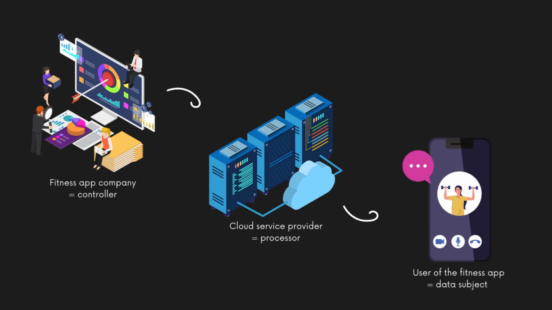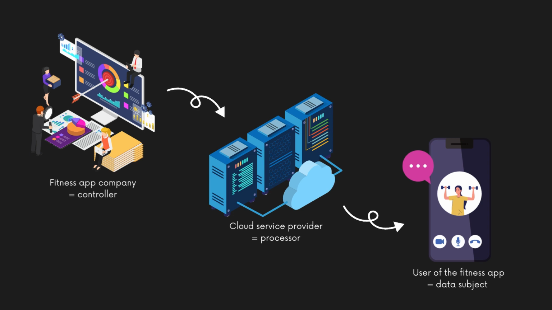To illustrate how these entities are identified in practice, let's consider an example in the context of an online fitness app. The company which runs the fitness app decides to process personal data collected through its app, such as user profiles, workout history, and health information to personalize its service for each user. This company therefore determines why and how the data is processed, and as such is considered the data controller.